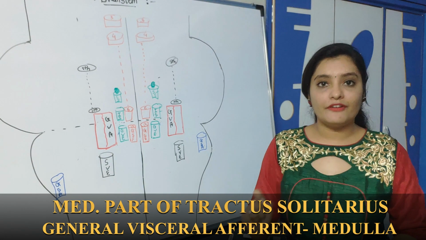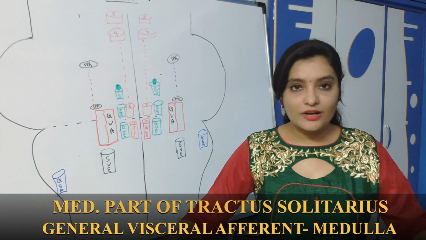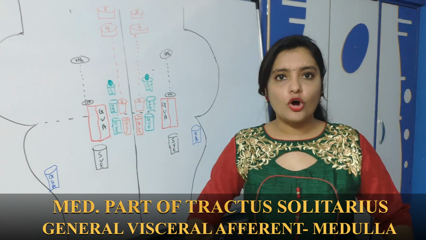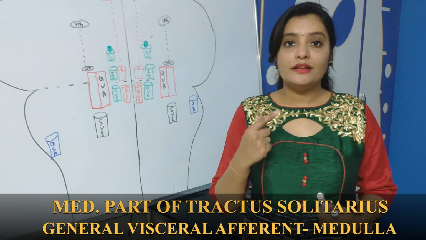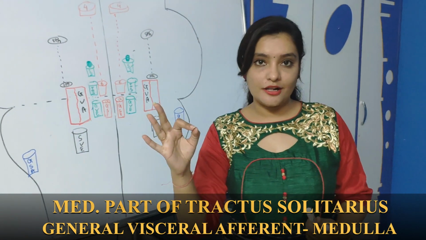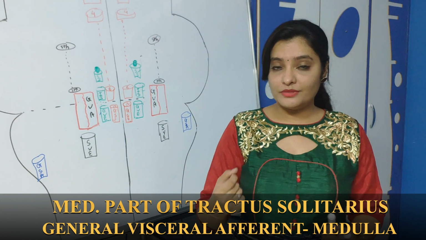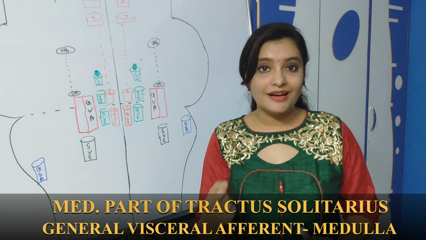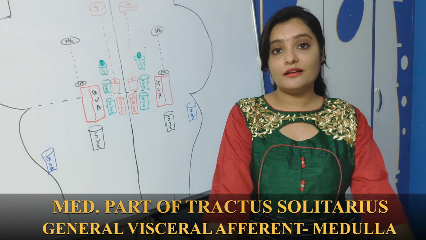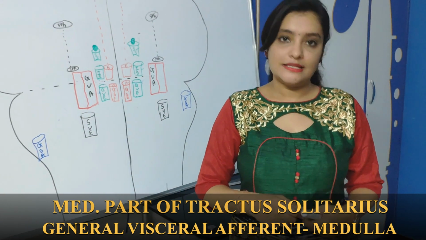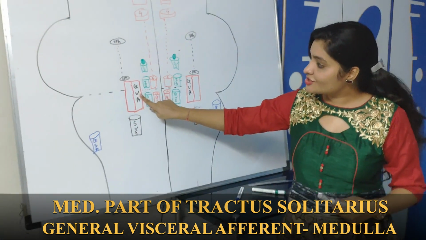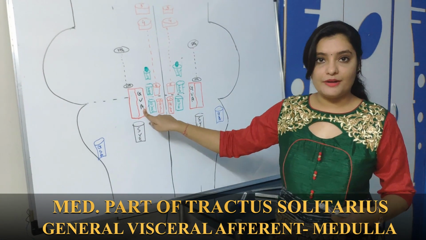They are afferent fibers, as these fibers are coming from all over the viscera of our body. That is why they are called general. They are coming from the viscera, so they are visceral fibers, and afferent because they are coming from peripheral to central. So this part is general visceral afferent fiber.